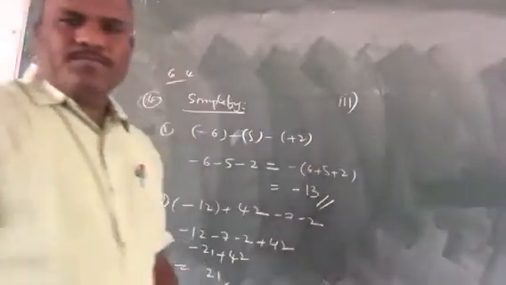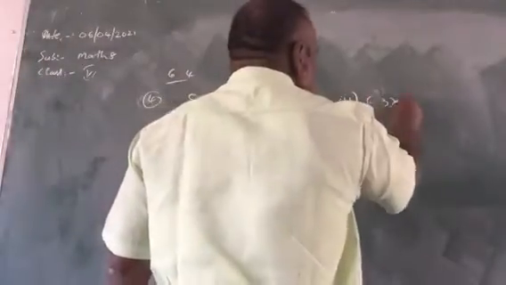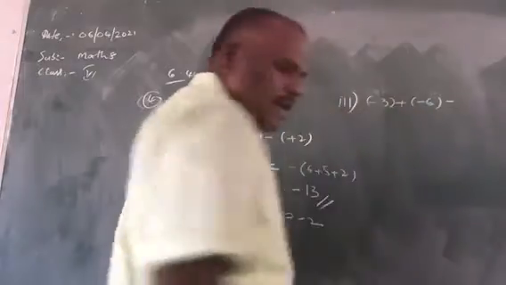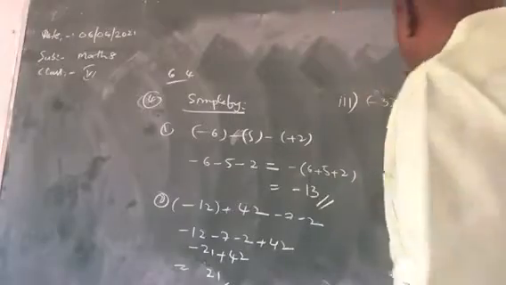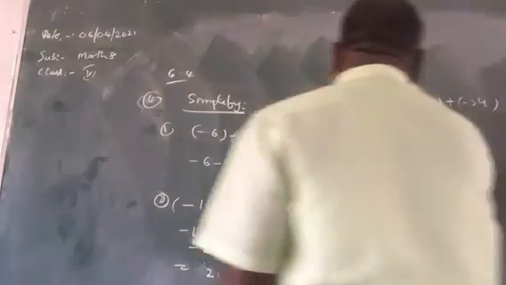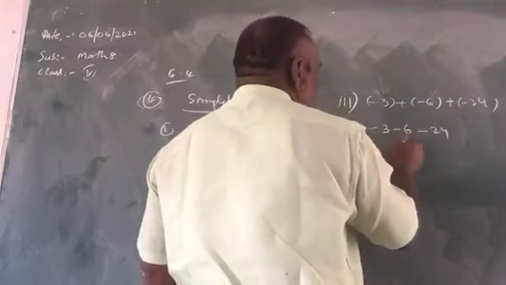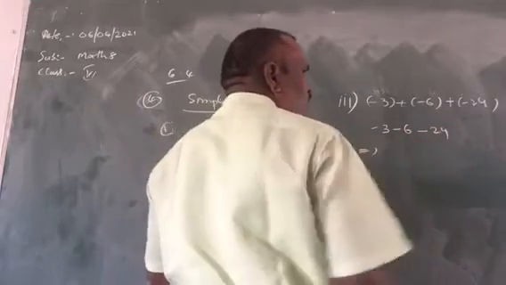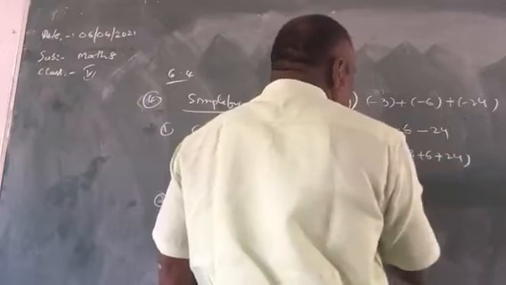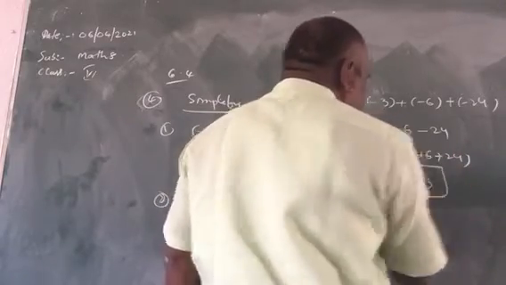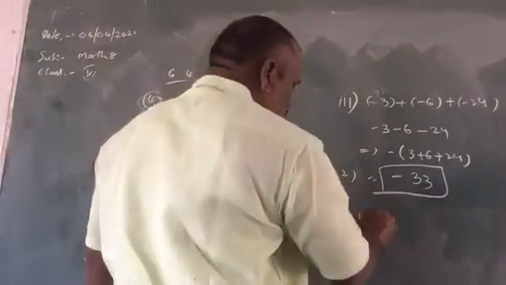Third question, children. Minus 3 plus minus 6 and plus minus 24, children. Simple here. See, minus 3 plus into minus 6 minus 24. That implies, children, minus 3 minus 6, how much? Minus 9, minus 24. Taking minus common, 3 plus 6 plus 24, that implies minus 33, children. Minus 33.